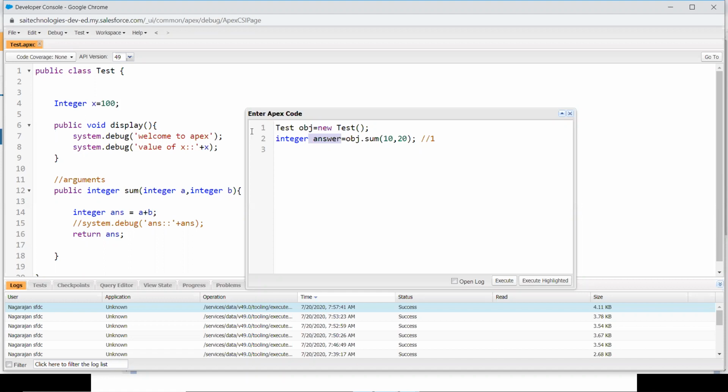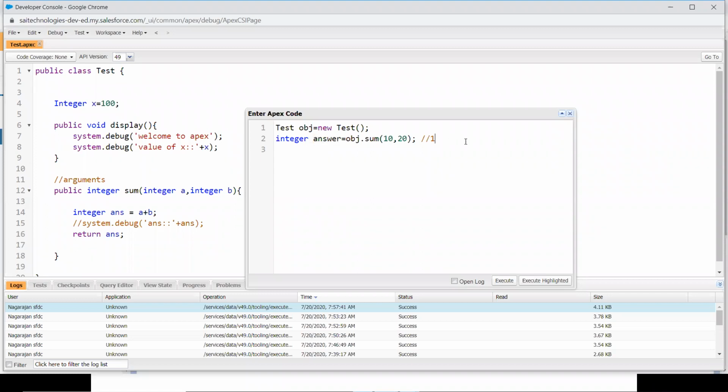In the display function you are not going to return anything, so that's why it's specified as void. Here you are going to return a value and its data type is integer, so I'm going to specify integer, because by seeing this function I can easily identify that it requires 2 integer variables, and in response this function will give me back an integer value. So by seeing this I can easily write code for it.